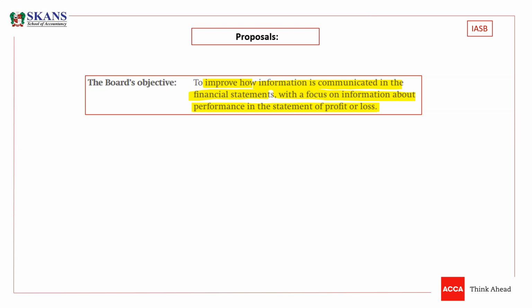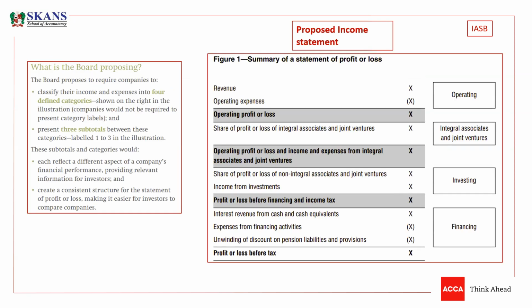So let's talk about, guys, the proposed income statement format. This is really an interesting thing, how the new format of the statement of P&L will look. So here is the summary from the exposure draft. So let's talk about it, guys. They just want to categorize all the items till profit before tax into four categories.